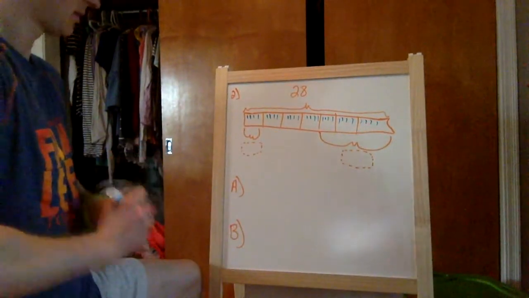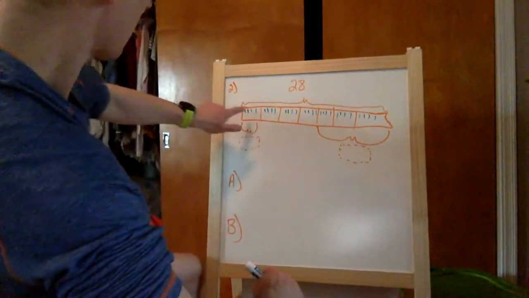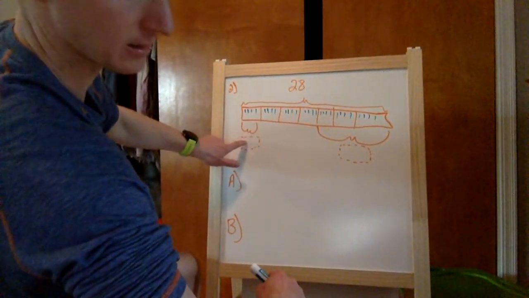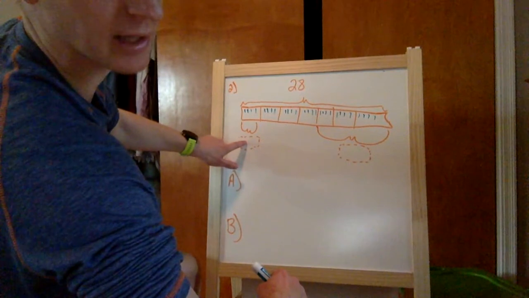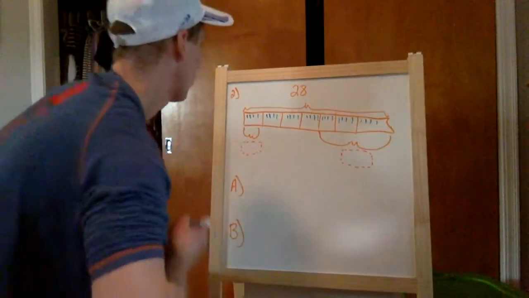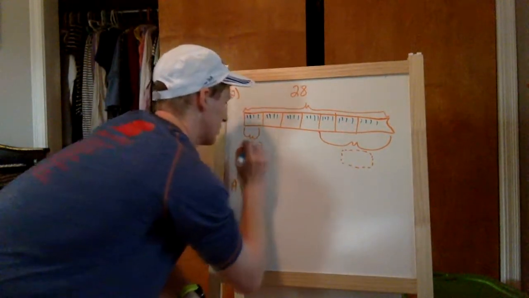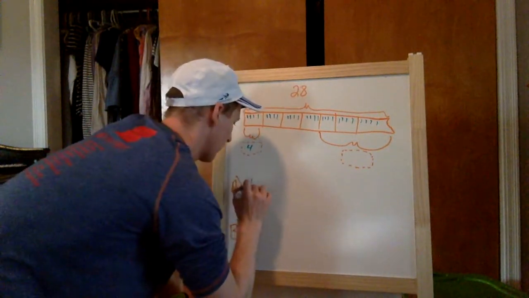Okay? So, how many do we have in one box? How many Silly Bands does each child get? 4. We write 4 in the first one and 4 on letter A.